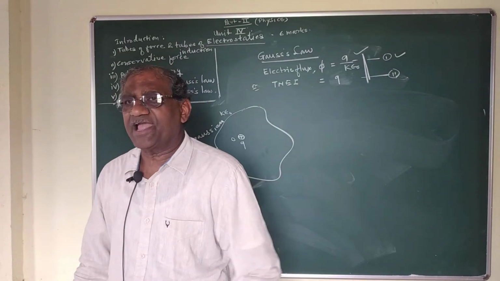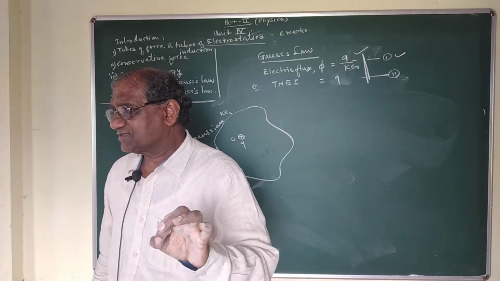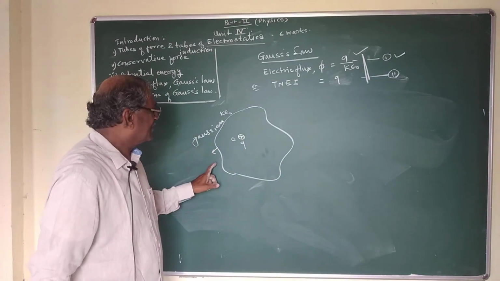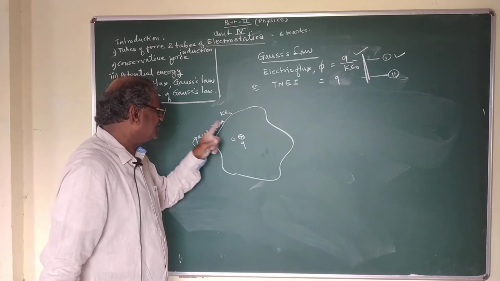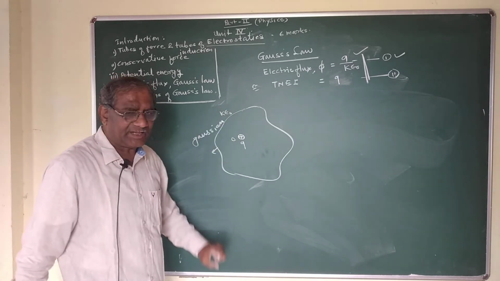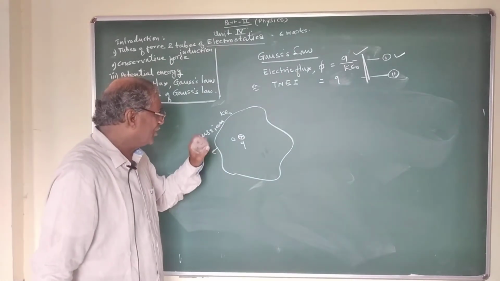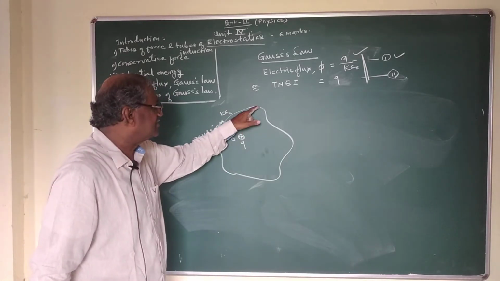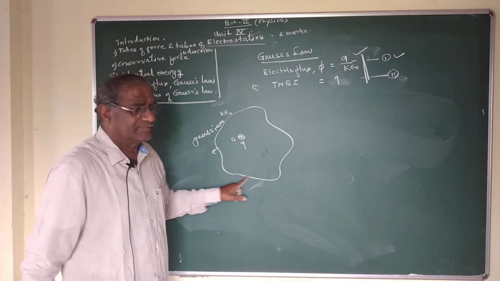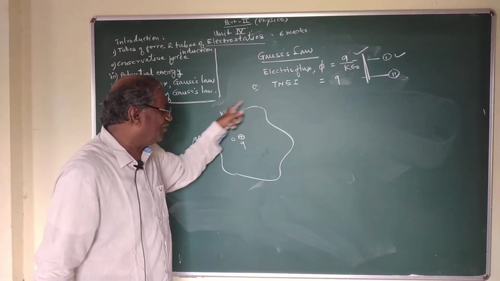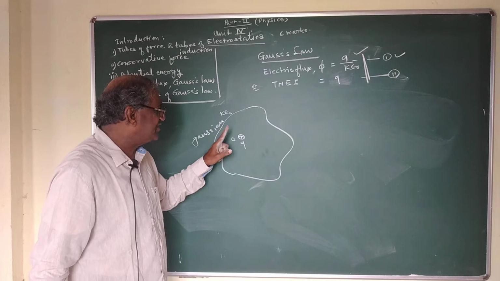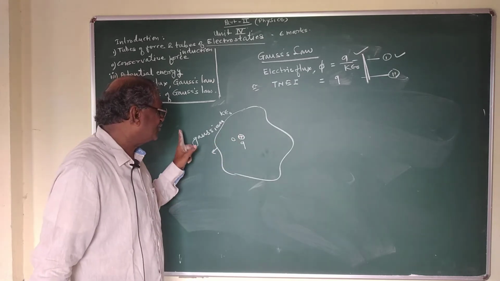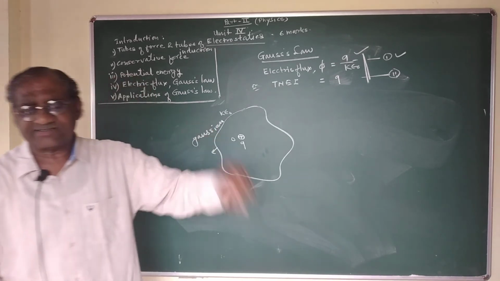So we consider this charge Q in the dielectric medium having electrical permittivity K epsilon 0, and construct an imaginary surface of any shape which encloses the given charge Q. This surface is called the Gaussian surface.